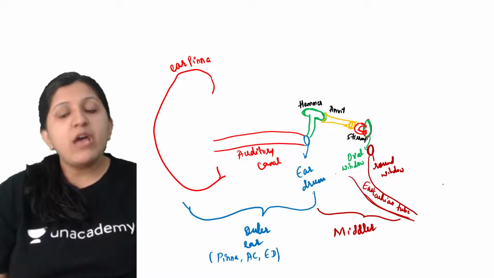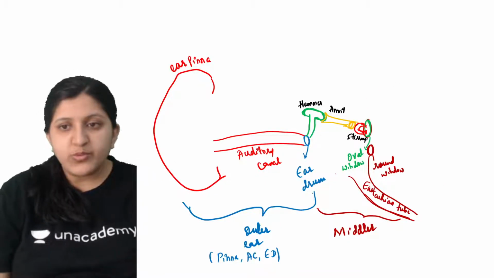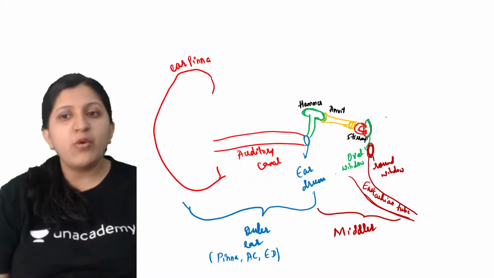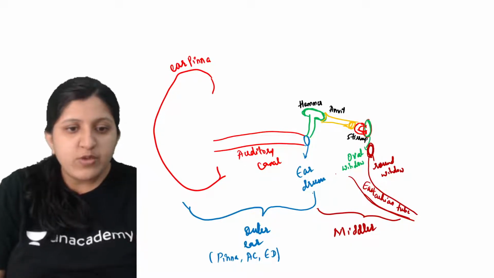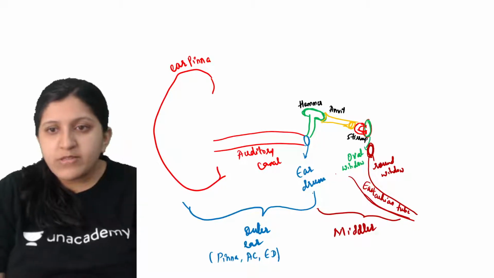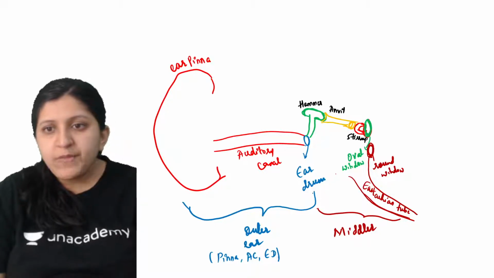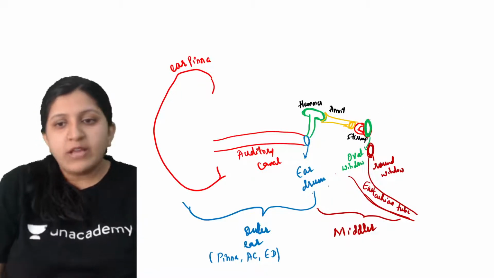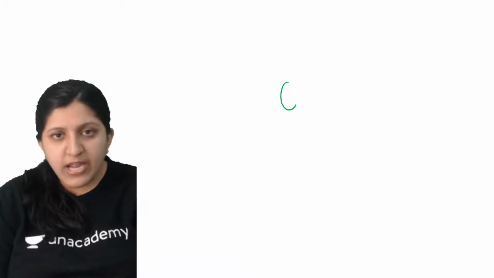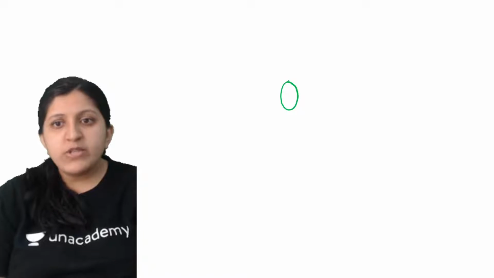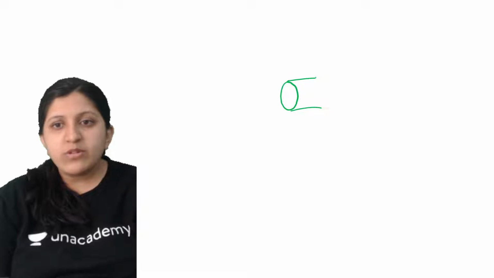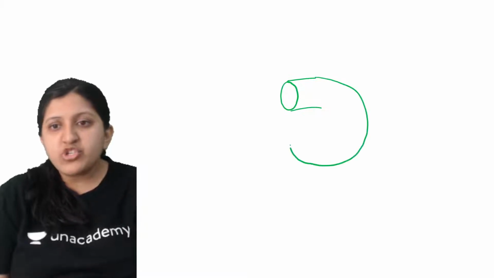Now we can continue with this one. Let me make it a little bigger over here. This is the round window, and that one is the oval window. So the oval window and round window are there. Instead of drawing the cochlea, I can just show it to you here. Attached at the oval window there is a cochlea, which will continue like this, forming a structure as such.